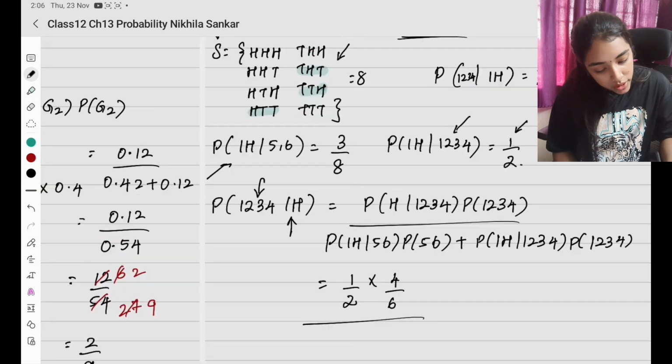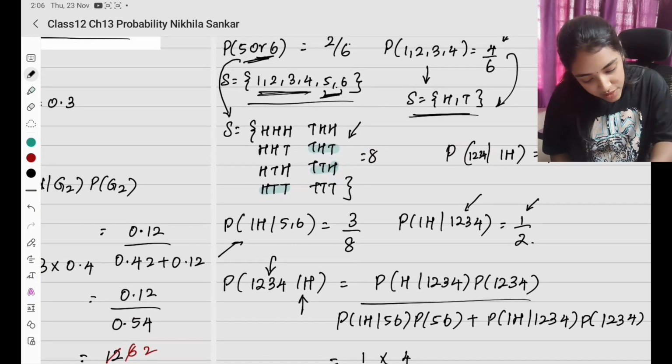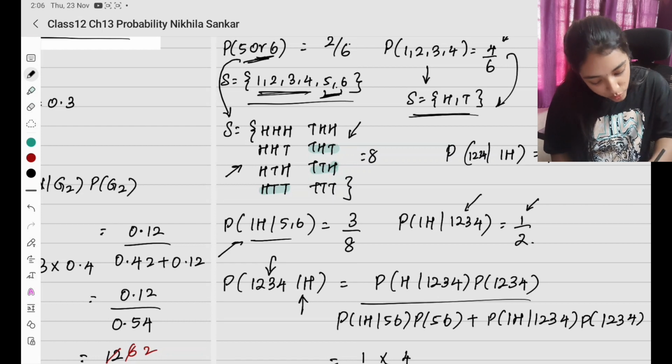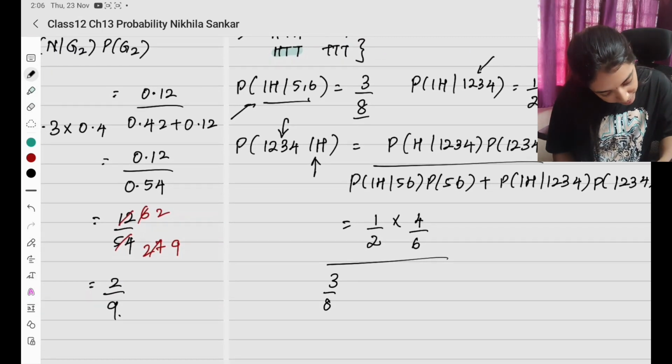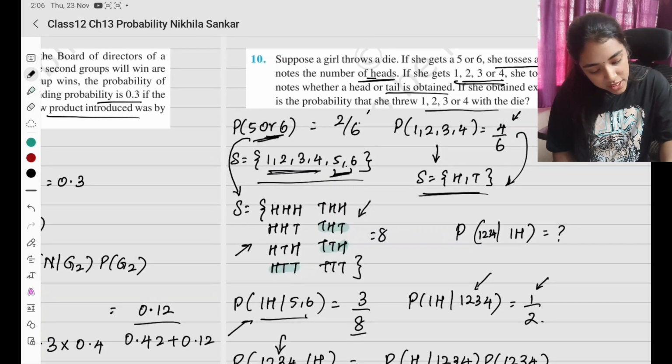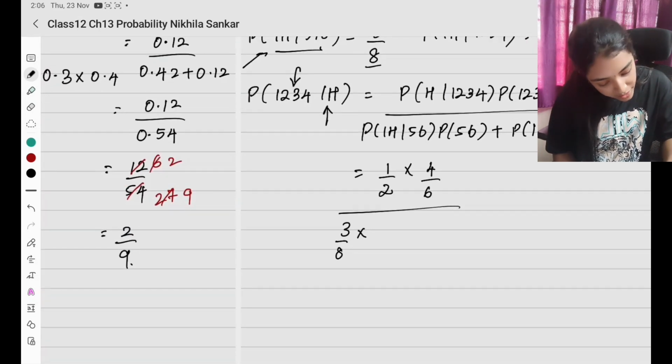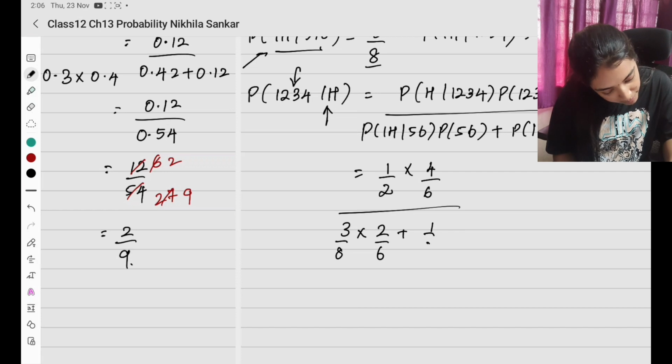Divided by probability of one head from 5, 6. So, இப்போ 5, 6 வரும்போது 3 coin toss பண்றா. அதுல ஒரே ஒரு head வரதுக்கு என்ன probability? 3 by 8. 3 by 8 times probability of 5, 6 is going to be 2 by 6. 2 by 6 plus மேல இருக்கிறதே தான் 1 by 2 times 4 by 6.